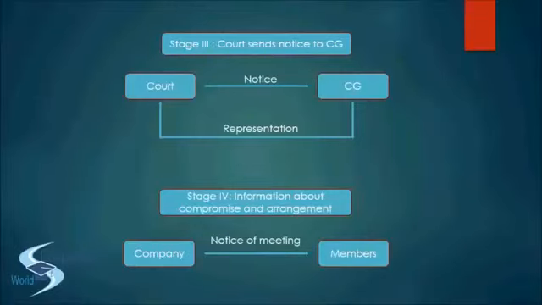The MD can be in any capacity, a director, a member or otherwise. And then they will also have to state whether these people have an interest in the compromise or arrangement, and if they do, then how are those interests different from the interest of the other people in the company, right? And in case the debenture trustee is also involved or interested, then the interest of every debenture trustee will also accompany the notice to the meeting. So the notice of the meeting will contain basically 4 important aspects: the terms of compromise arrangement, the effect of compromise arrangement, the interest of every director, manager, MD, and the interest of every debenture trustee.